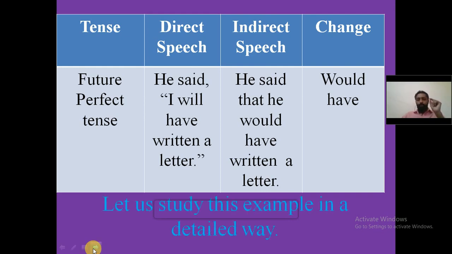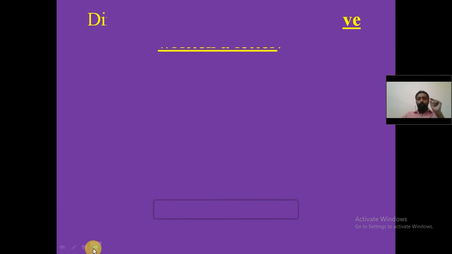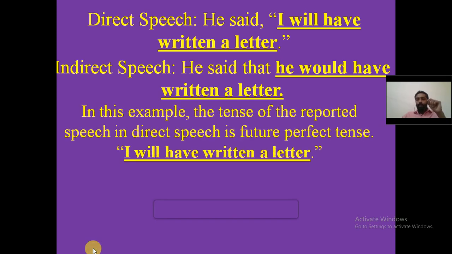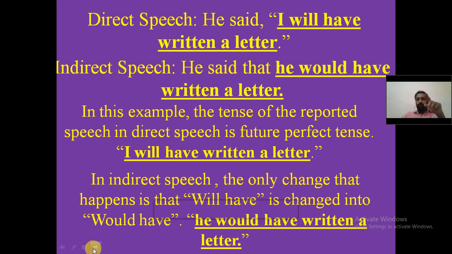Let's go through the example to understand it better. See the direct and indirect speech. Direct speech, he said, I will have written a letter. When you are converting into indirect speech, it becomes he said that he would have written a letter. So what is the change that happened there? Will have is changed into would have. There is no other change.